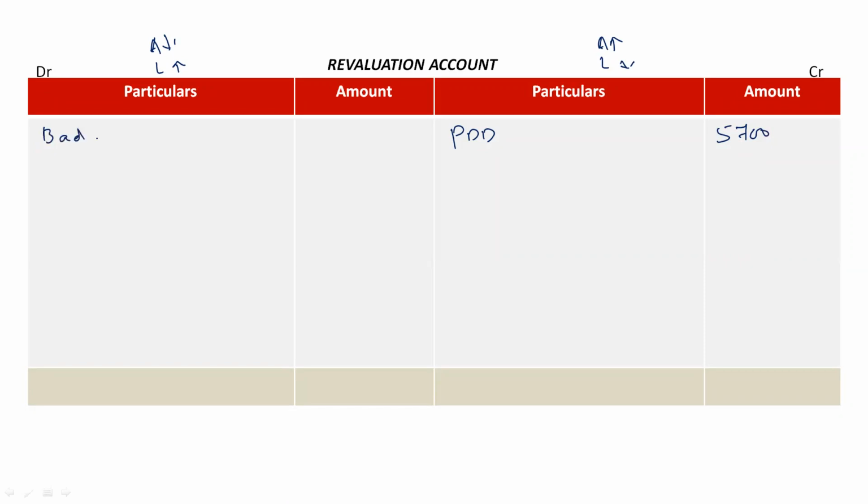So bad debts on the debit side, because the value of debtors is reducing. Asset value is reducing. So bad debts rupees 4,000. I hope it's clear here. Bad debts reduces the value of debtors, so that is why we are taking it on the debit side. And PDD, there is a reduction in the provision. So that is why there's reduction in the liability. We have taken it on the credit side.